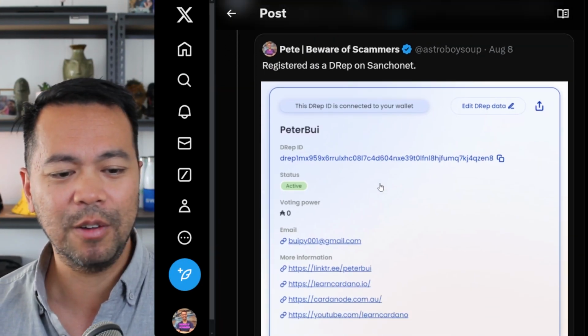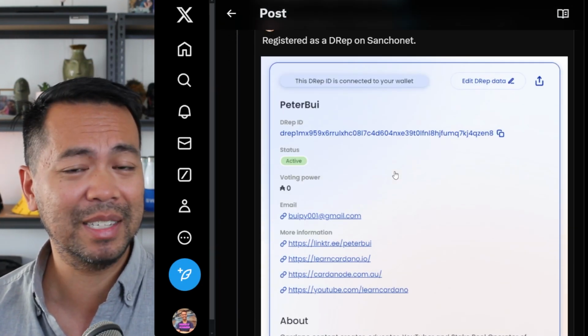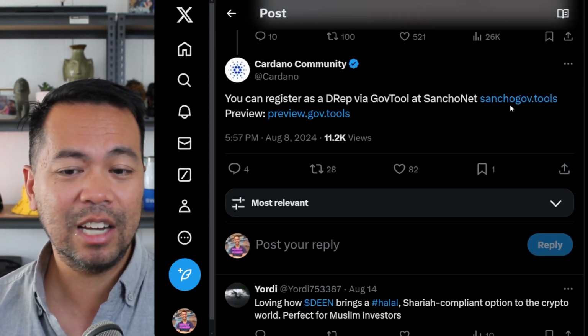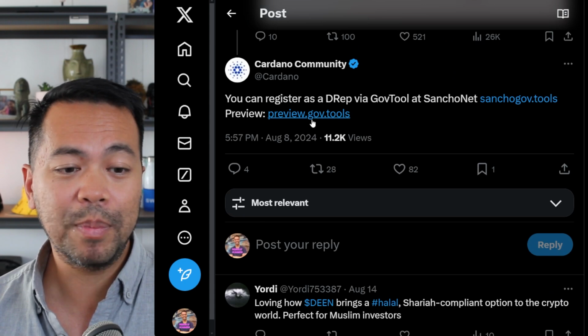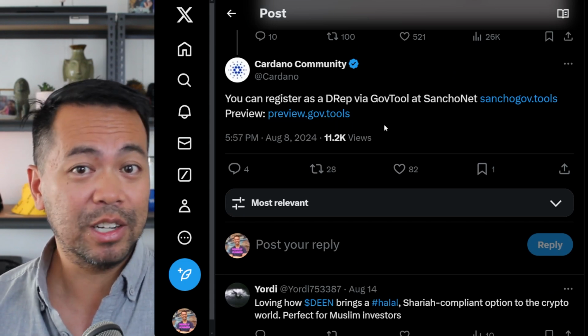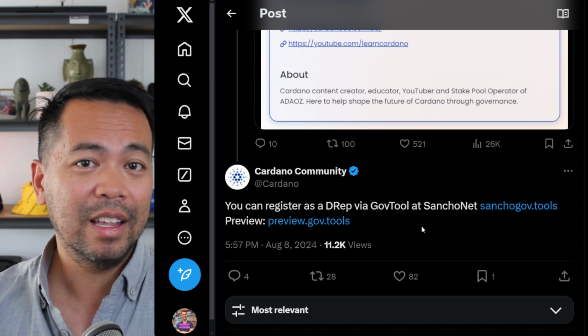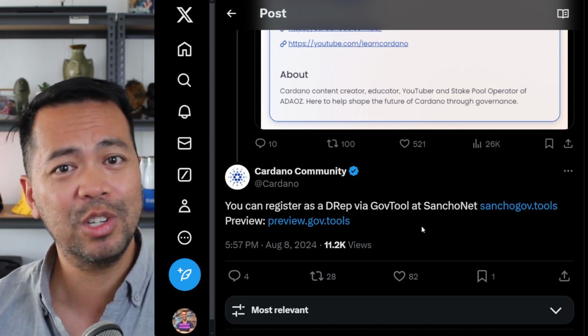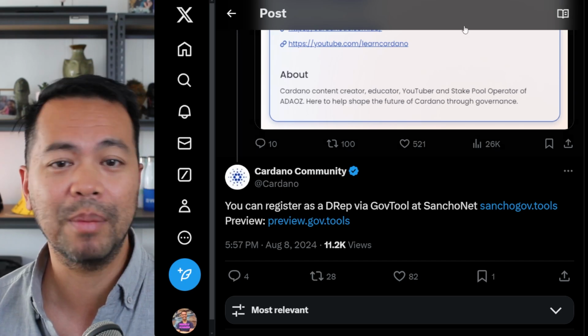So this is myself here registering as a DRep on the SanchoNet. This is one of the test nets, and you can easily go to sanchogov.tools or preview.gov.tools at the moment time of this recording to register yourself as a DRep. When the Shanghai fork goes live, you'll be able to register on the mainnet URL. So do check the links down below so that you're on the right place.